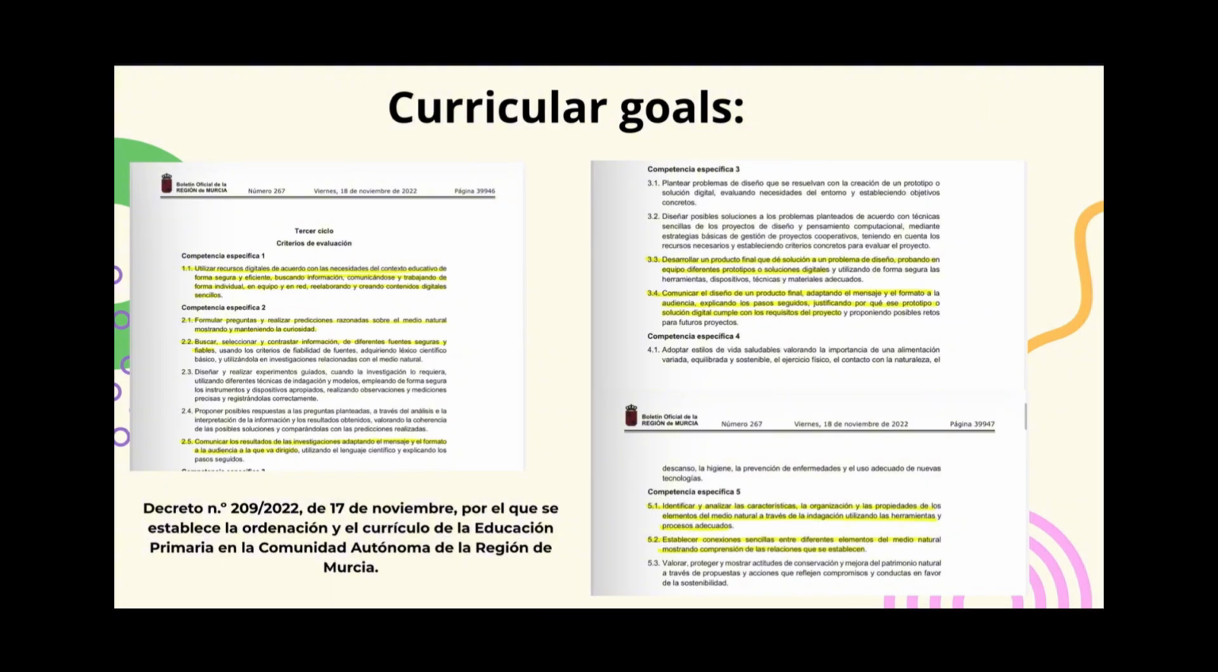Regarding the decree of the region of Murcia, the curricular goals that are shared in this task are mostly from the subject of natural science and are these: 1.1, 2.1, 2.2, 2.5, 3.3, 3.4, 5.1, and 5.2.